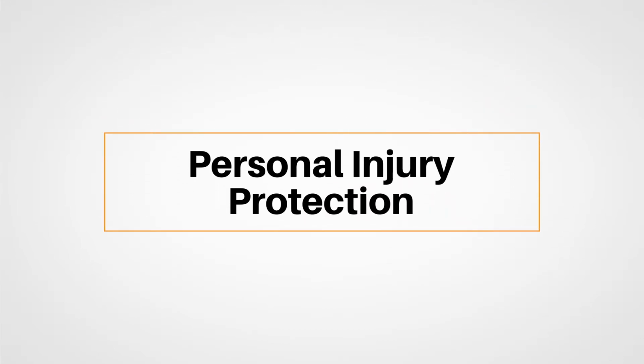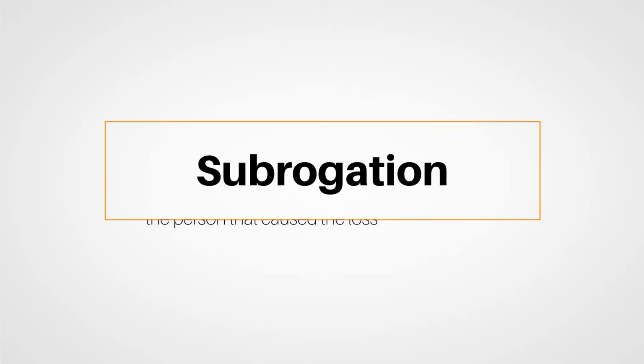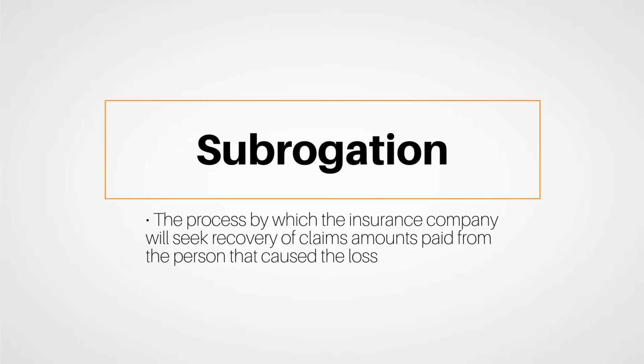Personal injury protection provides coverage for injuries. It also includes medical expenses, wage loss, loss of services, and funeral benefits. What is available in your state depends on your state's laws. We ended up with a look at subrogation, the process where an insurance company can try to recover funds that they've paid to one of their clients from the party at fault for the loss.